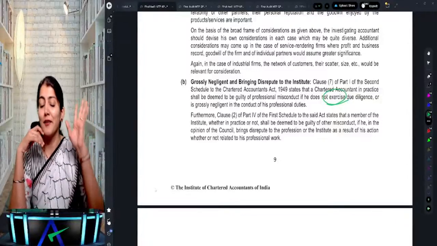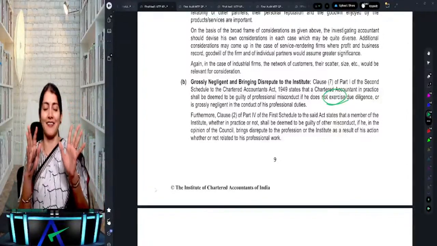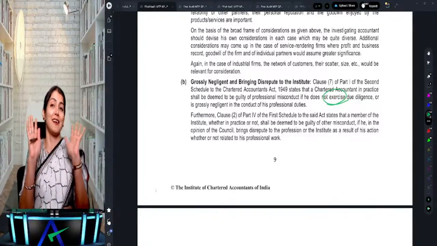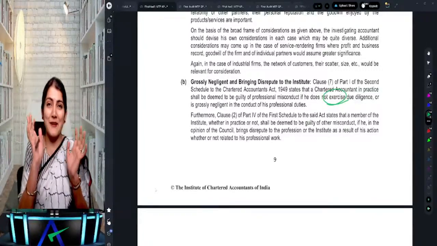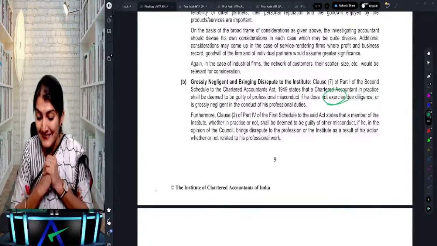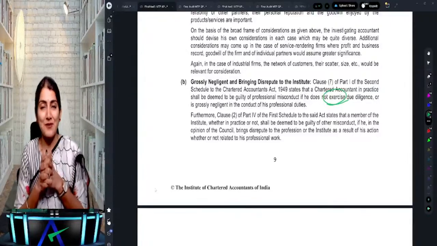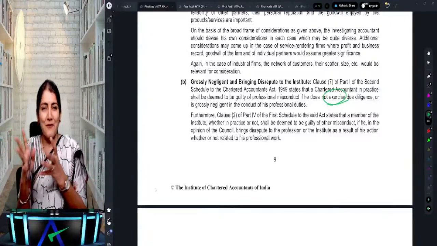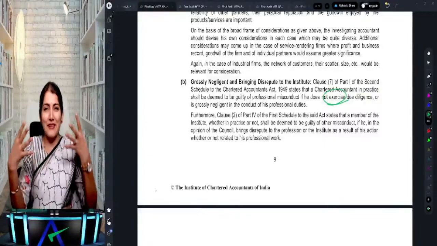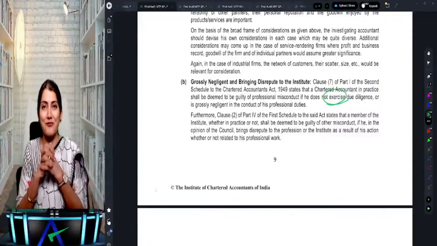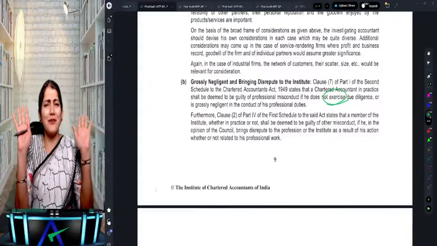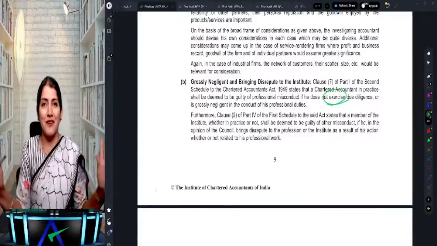Not diligent. You say, ma'am, right now, please don't tell us anything. We are already in such a delicate situation. So please, ma'am, don't poke us anymore, because we are already in a not very comfortable situation, just a few days away from the exam hall. The tempo is building, the water is boiling, so much pressure and all. But relax. Whatever, you just put in your best. That's all that is required.